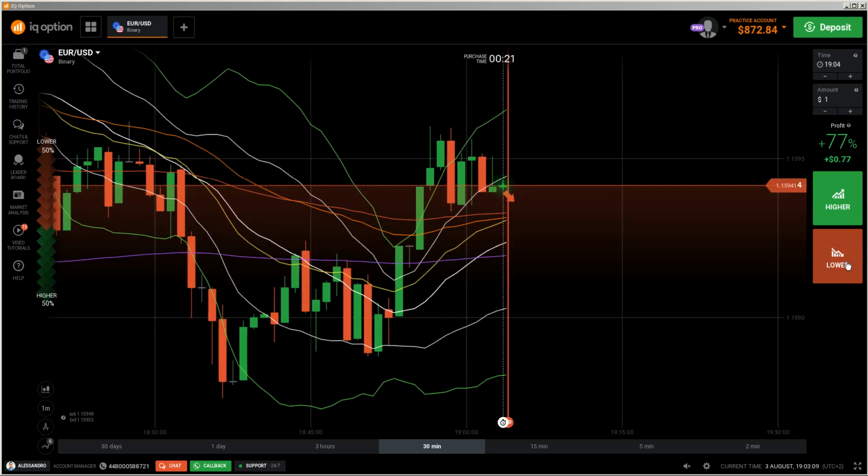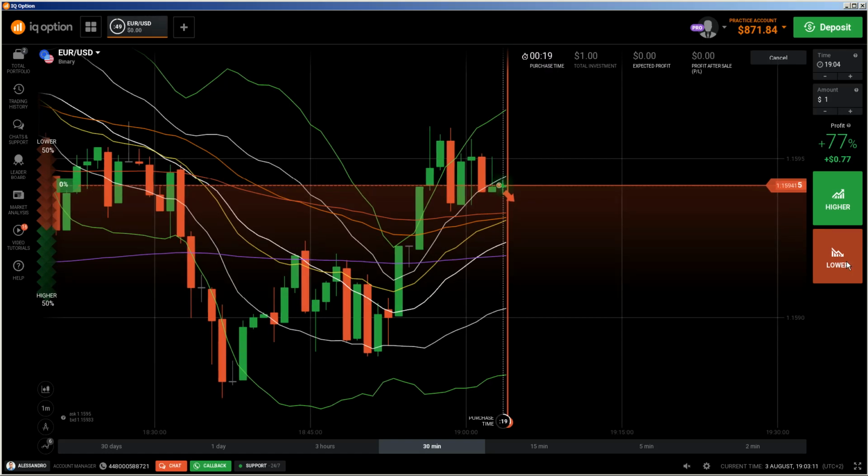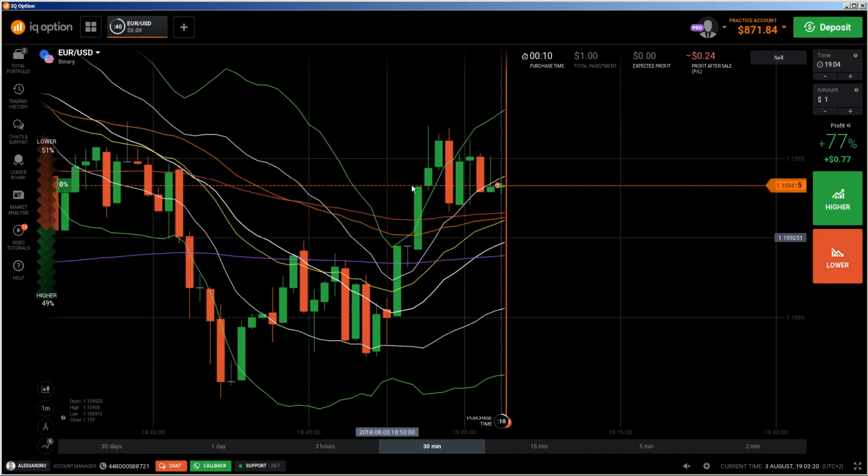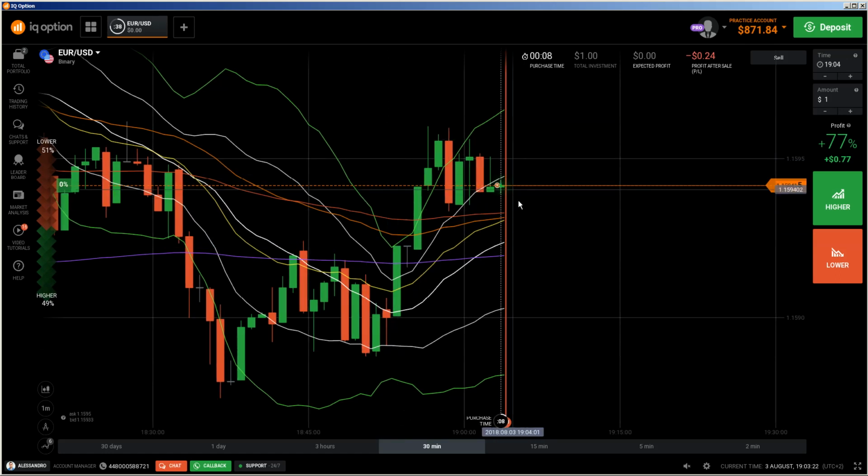So I'm preparing to do a put. Yes, I'm going to do a put now because I saw the rejection from the 1 deviation Bollinger Band, and we have already started here a reversal of this uptrend, and that's the reason why I'm doing a put here. So let's see what's happening.